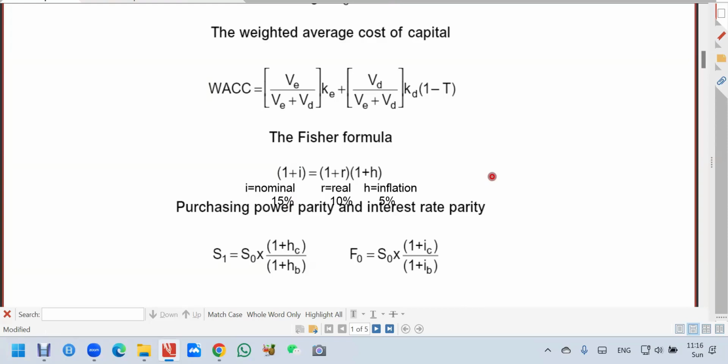So that's a formula. If I want to change the nominal to the real, you just take 1 plus nominal, you divide by 1 plus inflation, and then minus 1. That means you divide only by the inflation.